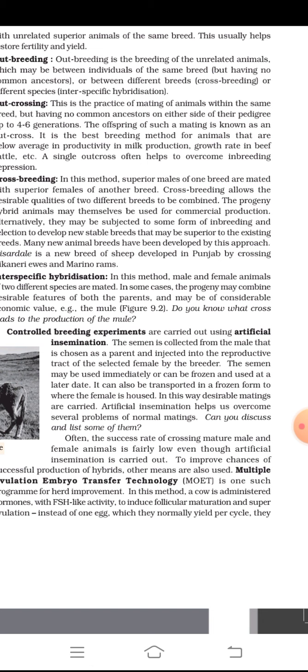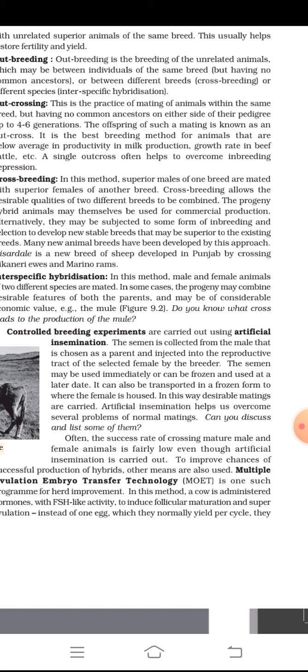In this method, a cow is administered hormones with FSH-like activity to induce follicular maturation and superovulation. Instead of one egg, which they normally yield per cycle, they produce 6 to 8 eggs. The animal is either mated with a bull or artificially inseminated.